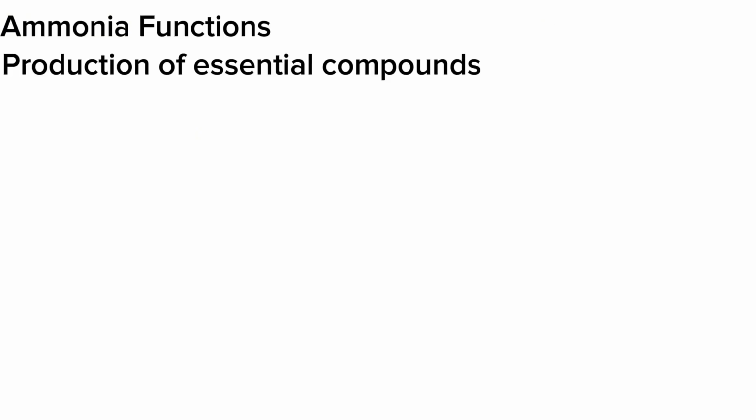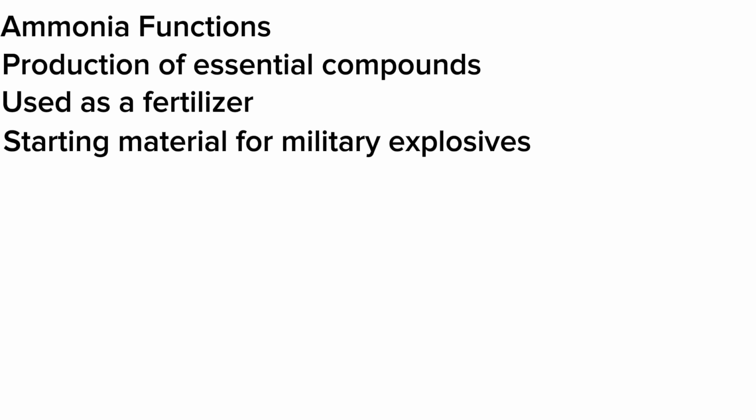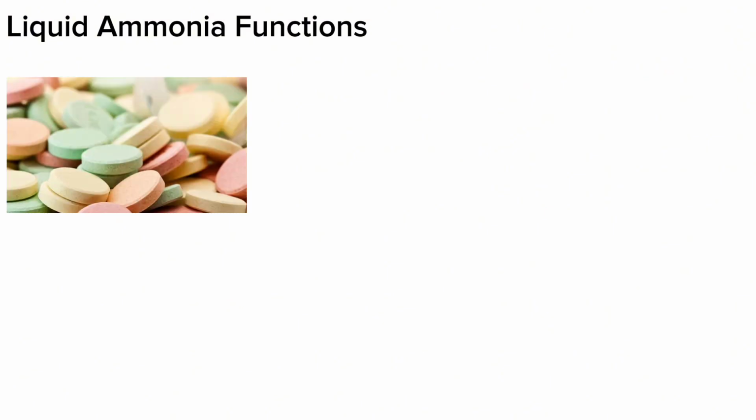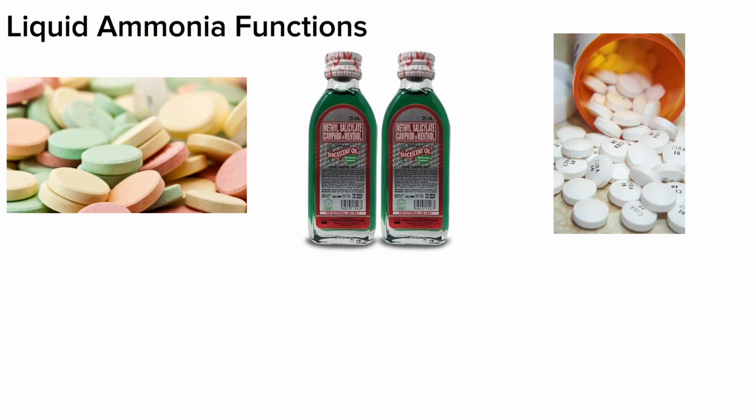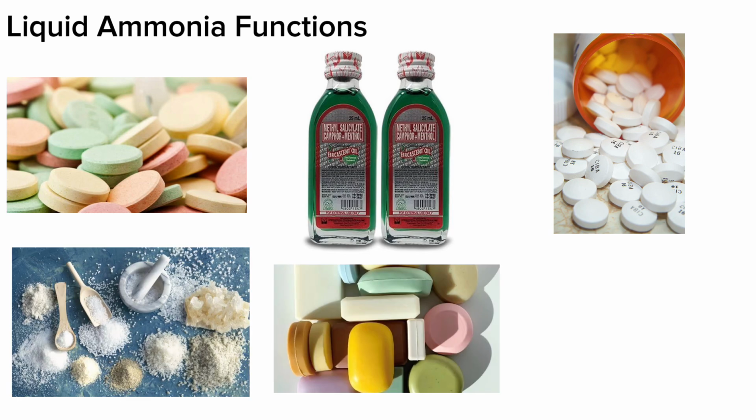Ammonia is used mostly in the production of various essential compounds. It is also used as a fertilizer and is directly applied to soil. Additionally, it is the starting point in the production of a wide range of military explosives. Liquid ammonia is used for refrigeration and is used to make artificial ice. Finally, ammonia also contains medical applications such as the preparation of antacids, counter-irritants, stimulants, salt and soap formations, and basic properties.